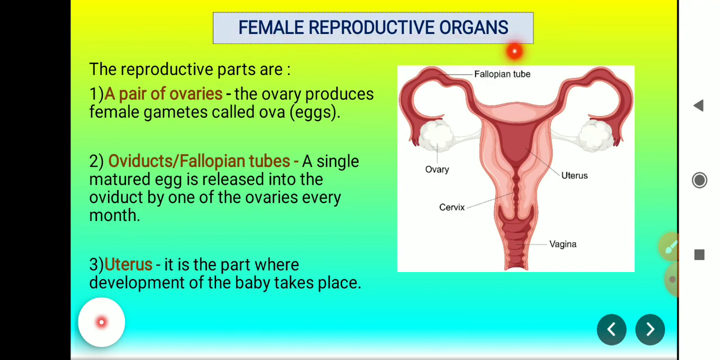Female reproductive organs. The reproductive parts are a pair of ovaries, oviducts or the fallopian tubes, and the uterus. The ovaries produce the female gamete called ova or eggs. In the fallopian tube, a single matured egg is released into the oviduct by one of the ovaries every month, and the uterus is the part where the development of the baby takes place.